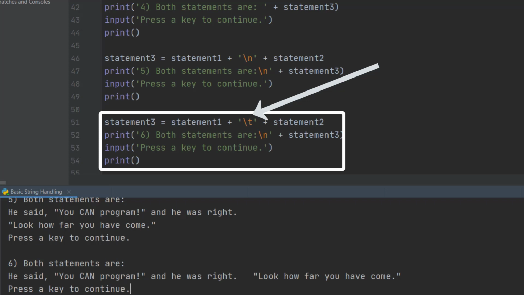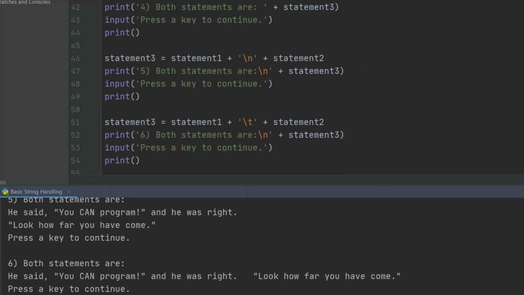If you're unlucky, it might just put both strings next to each other because the next tab stop just happens to be right next to where we finished the first statement. But in this case, it's added 3 characters because that's where it thinks the next tab is. But you can format text on the screen in this way.